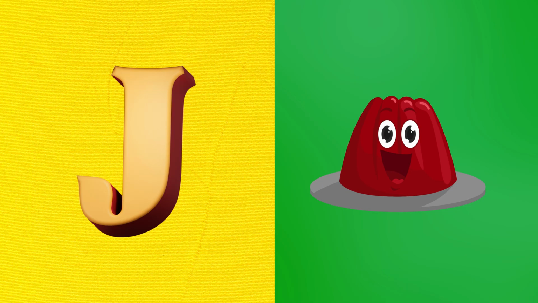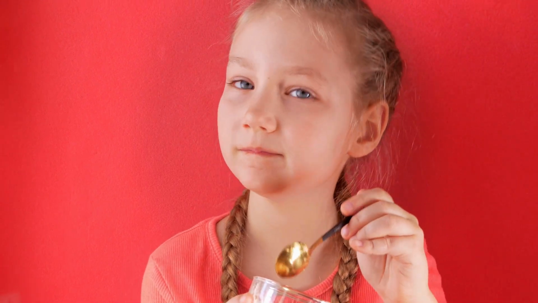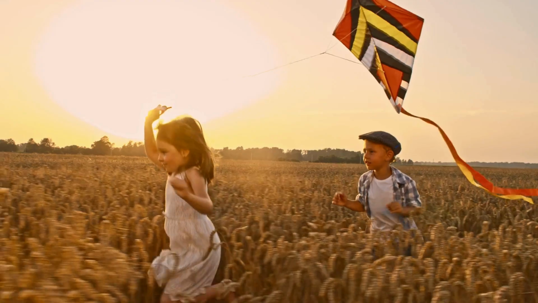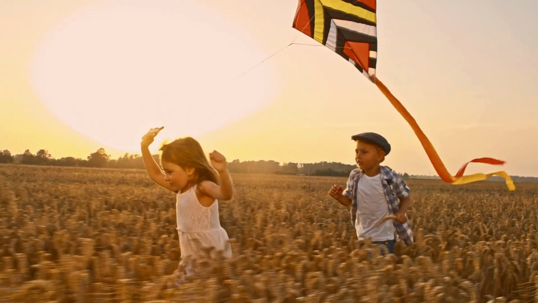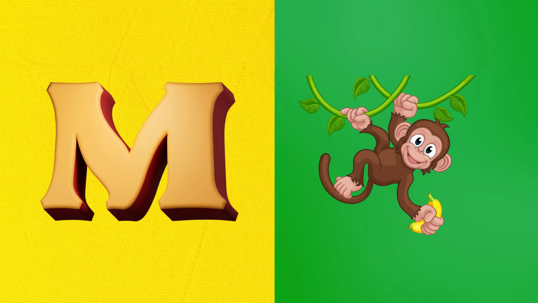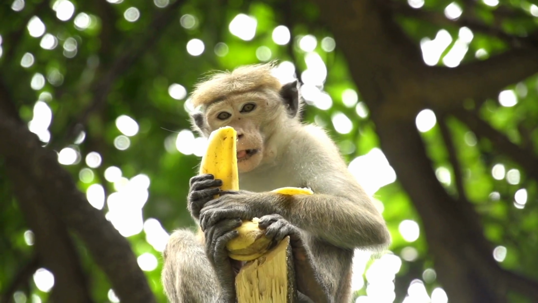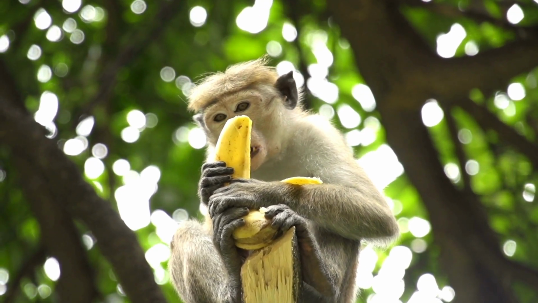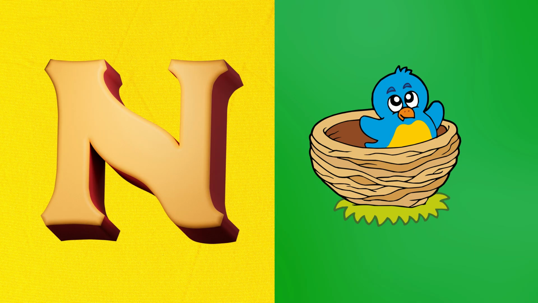J is for jelly, wiggly jelly dances. K is for kite, kite flies in the air. L is for lion, lion roars softly and smiles. Monkey sleeps on vines. Baby bird chirps in a nest.